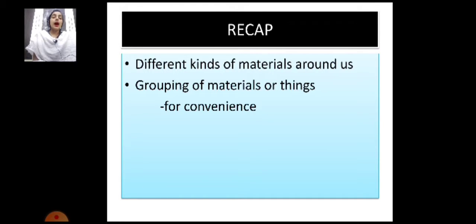We do it for identification, for sorting of similar and dissimilar things, for locating things conveniently, and for easy and more meaningful study. Most important is that it is done for convenience, so that we can easily locate the things where we have placed them. Alright, let's continue from the next slide.